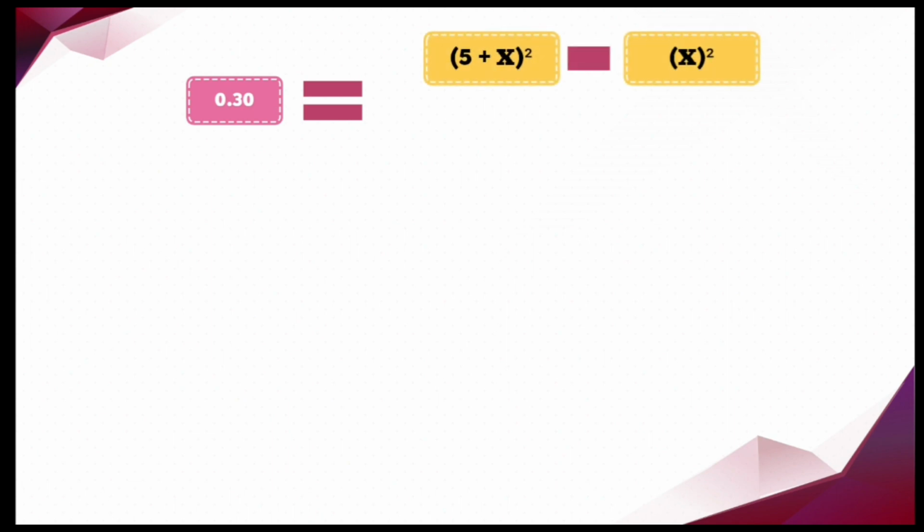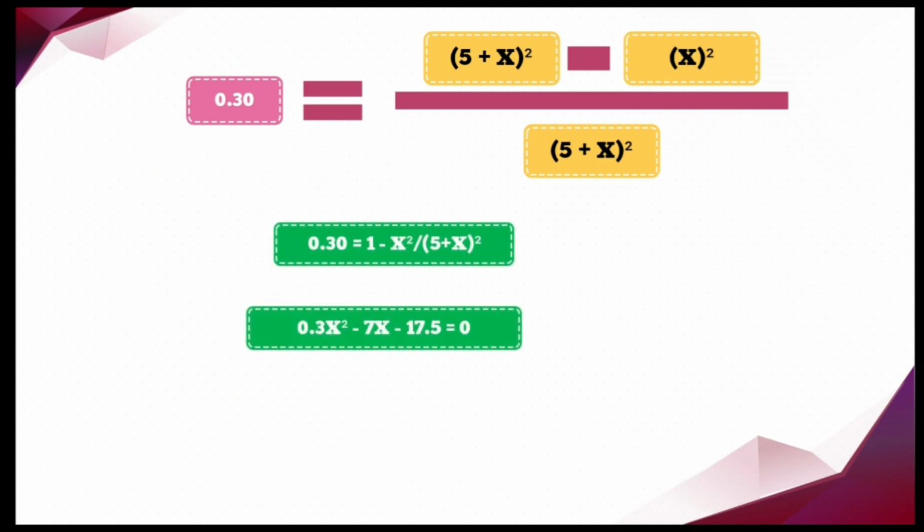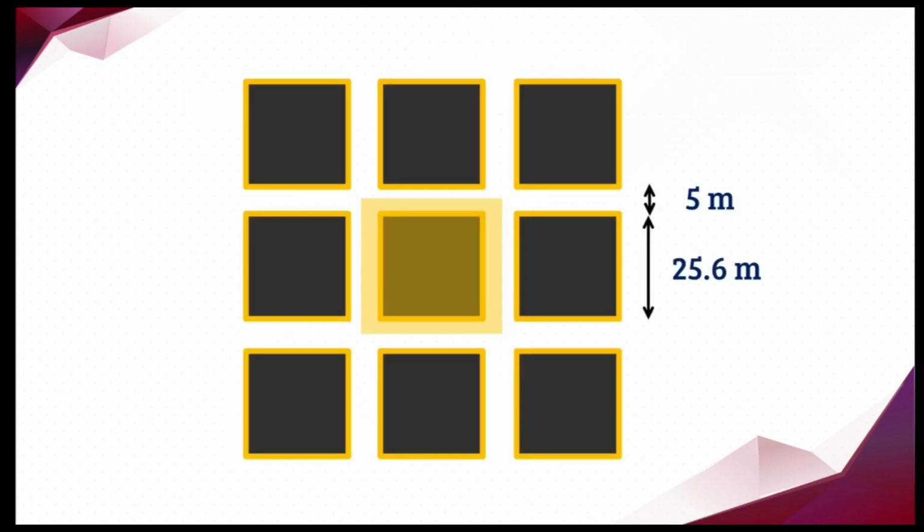Substituting in the formula, the area of our extraction is total area minus the area of the pillar, which is (5 + x) whole squared minus x squared, divided by our total area, which is (5 + x) whole squared. On solving this, we are getting an equation. Solving that equation, we are getting x is equal to 25.6 meter. What it means is that the side of the pillar is 25.6 meter for width 5 meter.